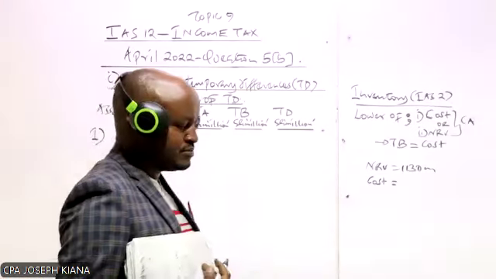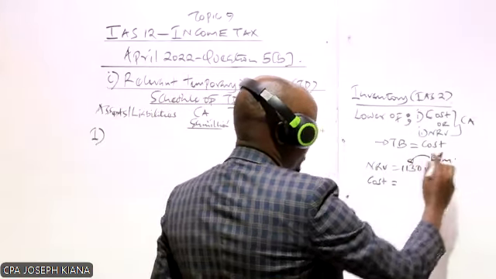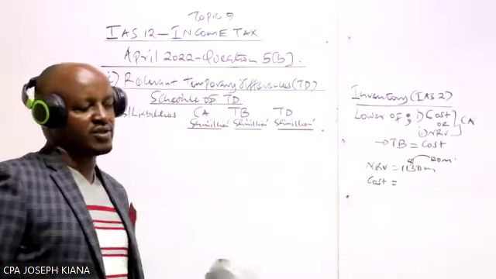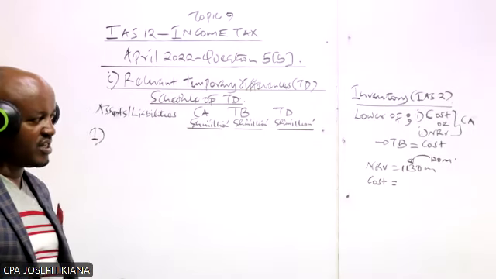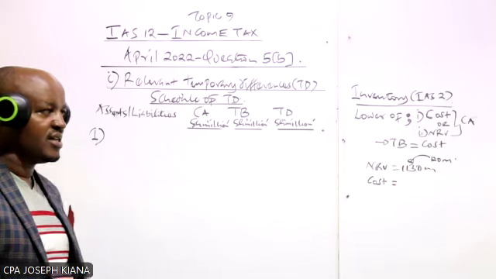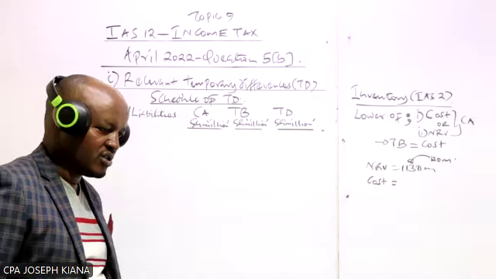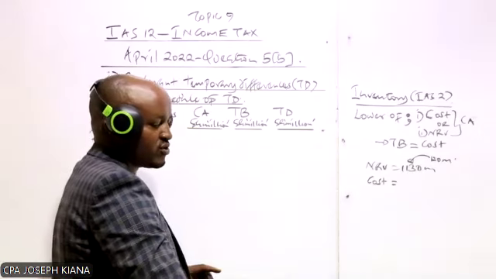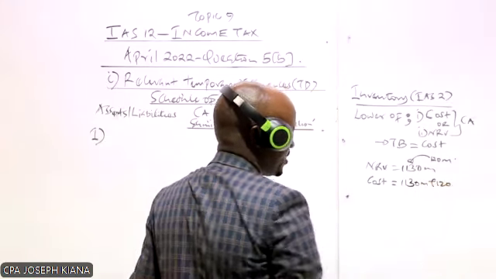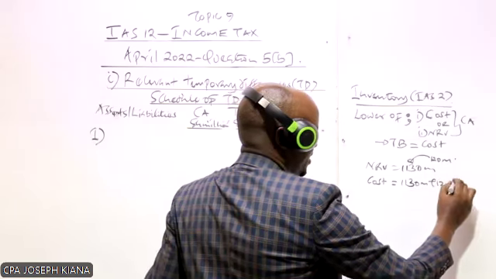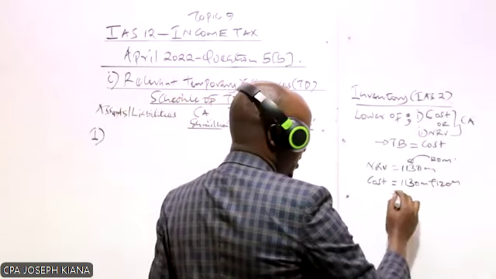So in arriving at this net realisable value, the value of inventory was written down, reduced by 120. Can we be able to know the cost of the inventory? Because in arriving at that figure of 1130, the value of inventory was reduced by 120. It means that to know the cost, we take 1130 million and add back 120, because the company deducted 120. If we add back that 120, we get the cost of that inventory.